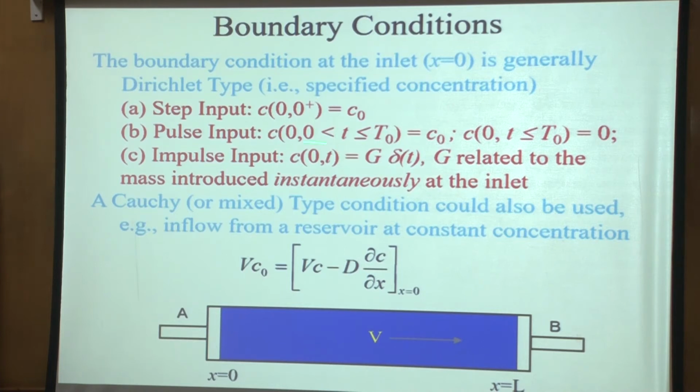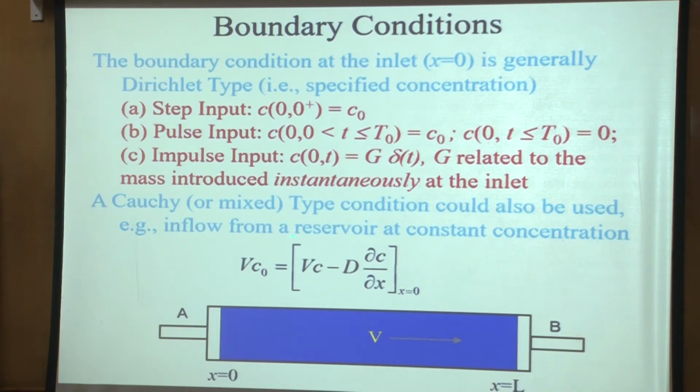But we will typically not really deal with the impulse input. In fact, we would look at mostly the step input, because it is a linear problem. So pulse input can be obtained by superposition of one positive and one negative step. So we will look at the step input mostly.